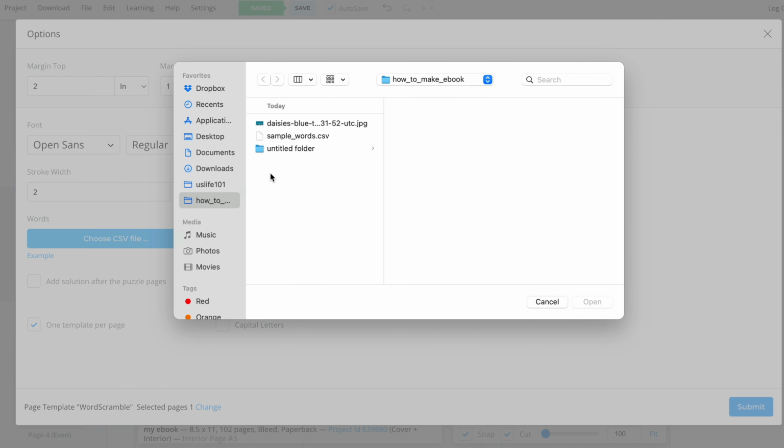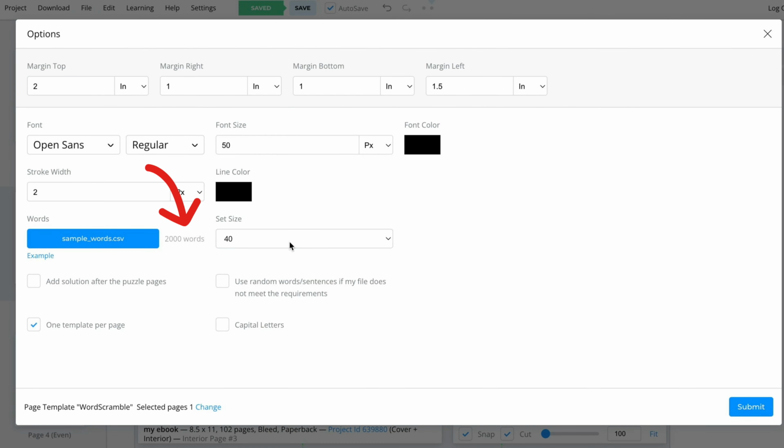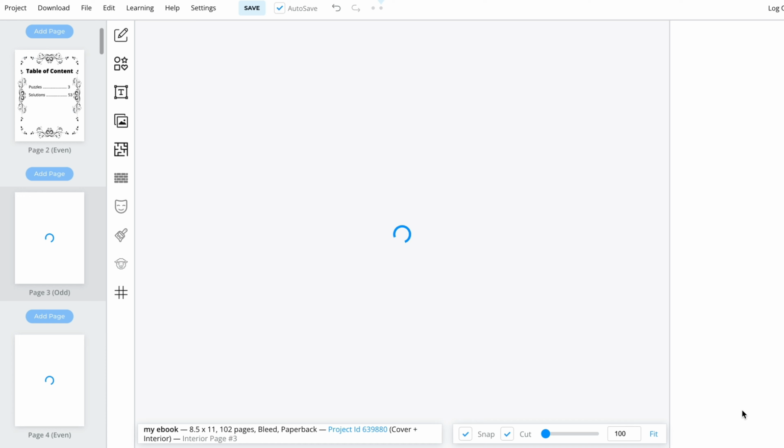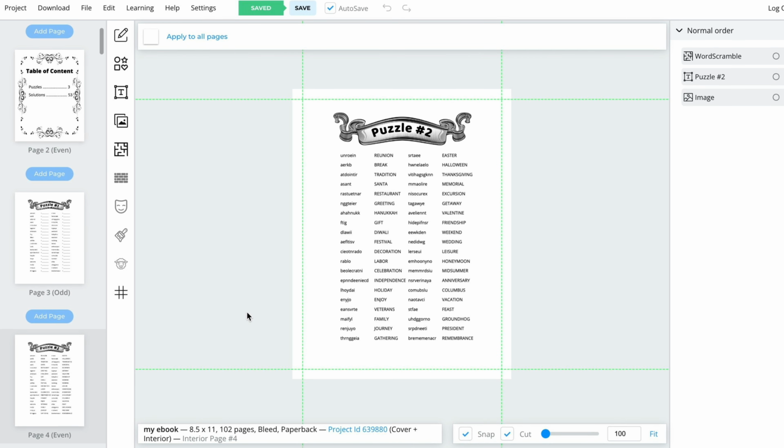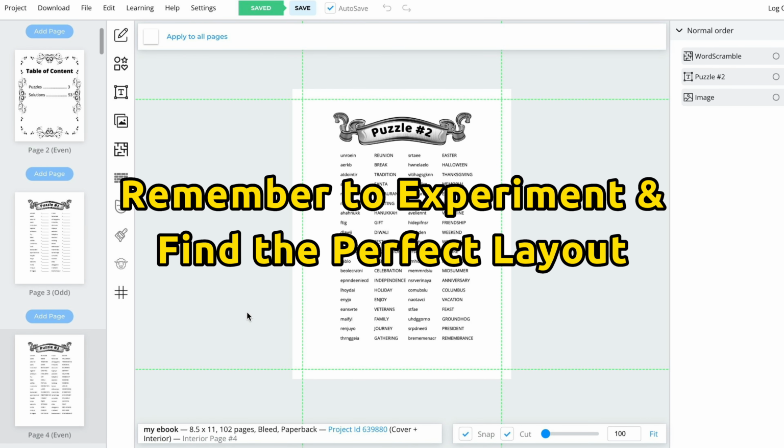Next, upload our word list file, where BookBolt correctly detects 2000 words. You can also select the set size, which determines how many words appear on each page. We'll go with 40 words per page, and of course, we'll add solutions after the puzzle pages. If your uploaded file doesn't contain enough words, BookBolt can generate random words for you. You can also choose to have capital letters. After generating one page of puzzle and solution, it looks good, and you can use the same settings for all your pages. Remember to experiment with different configurations until you find the perfect layout for your puzzle pages.